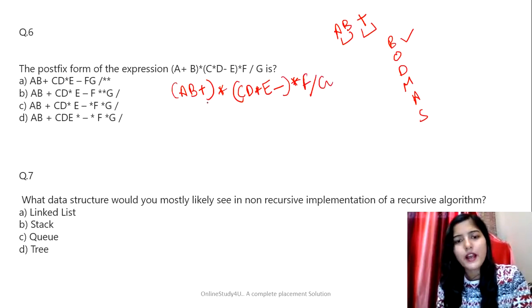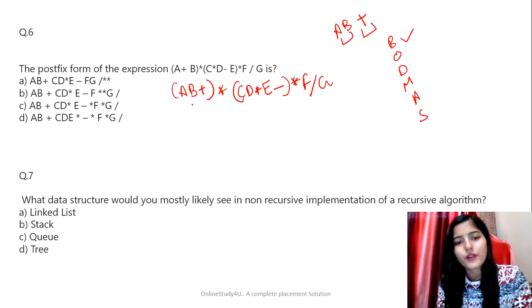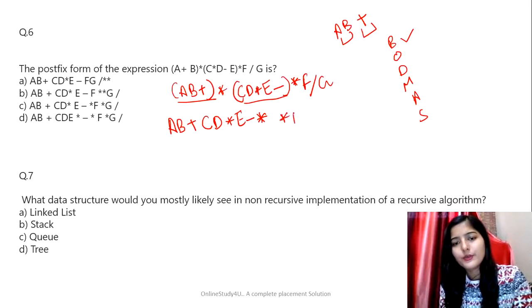Okay. So now, multiplication and division both have the same precedence. So in this case, you have to start solving from the left side, right? So first what we will do, the brackets will be opened. So ab+ this whole will be multiplied to this whole, right? So this is going to give us ab+cd*e-* f / g. Now we have to solve this one.